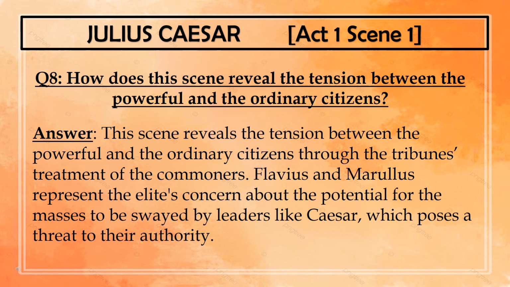Next, how does this scene reveal the tension between the powerful and the ordinary citizens? Again, I have explained this in the context of the government of Rome being the Roman Republic at this time in my previous video. But how would we answer this question? This scene reveals the tension between the powerful and the ordinary citizens through the tribunes' treatment of the commoners. Flavius and Marullus represent the elite's concern about the potential for masses to be swayed easily by leaders like Caesar, which poses a threat to their authority.